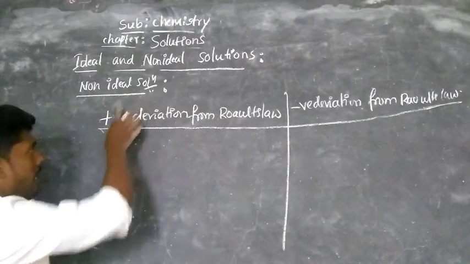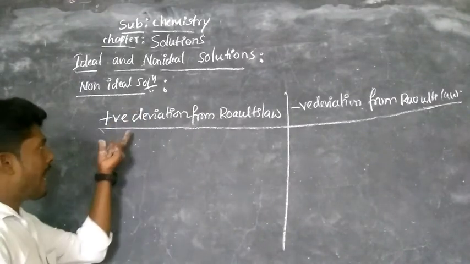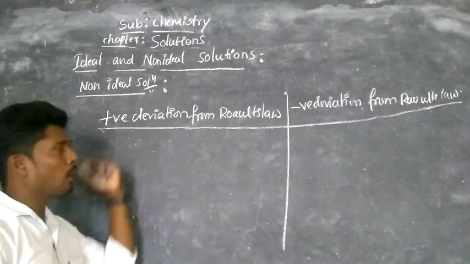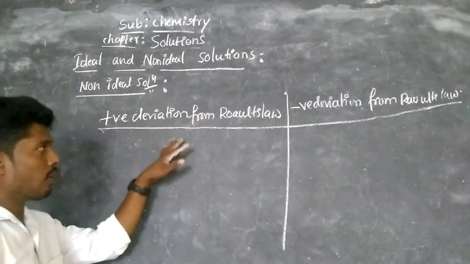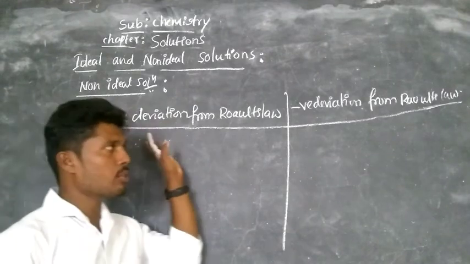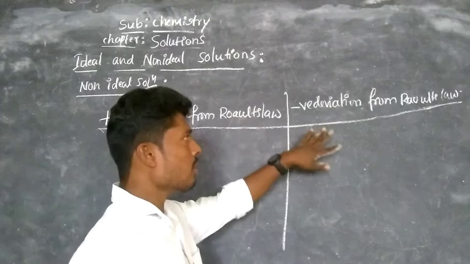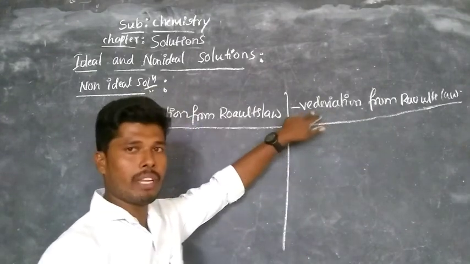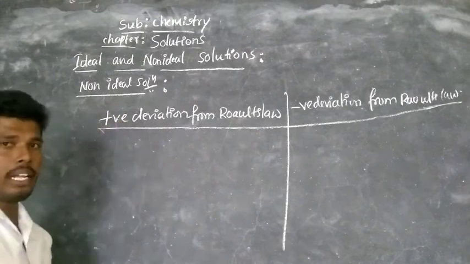Here the non-ideal solution which shows higher deviation from Raoult's law is called positive deviation of non-ideal solution, and the solution which shows less deviation from Raoult's law is called negative deviation of non-ideal solution.